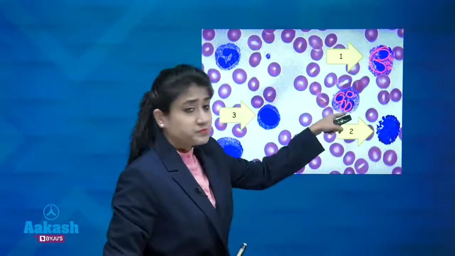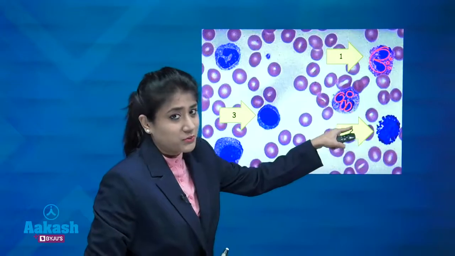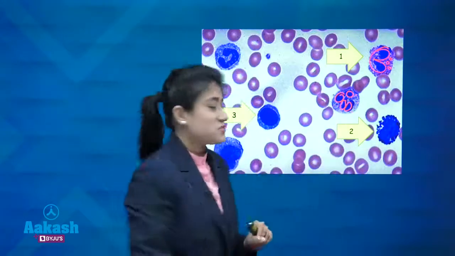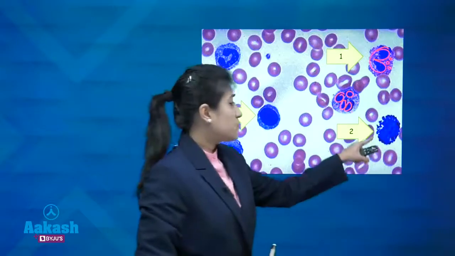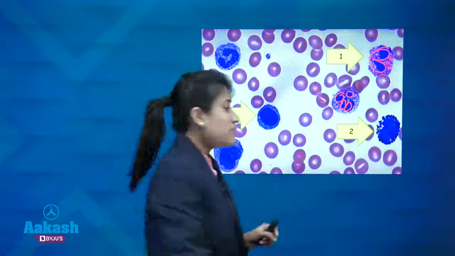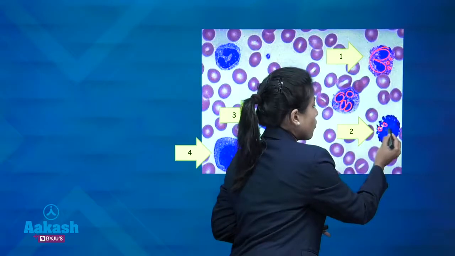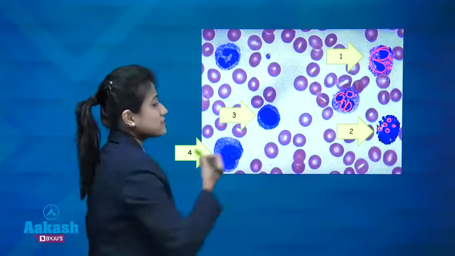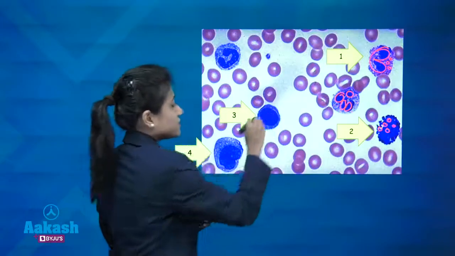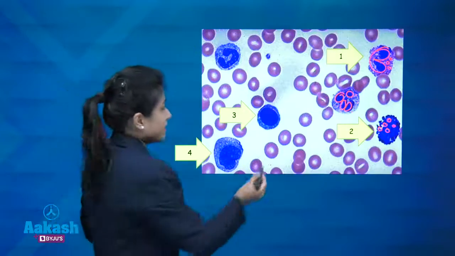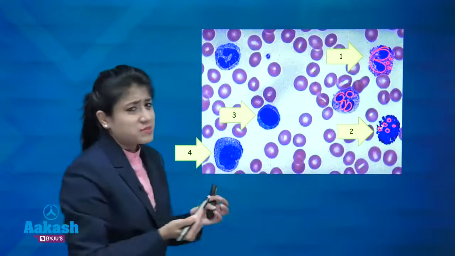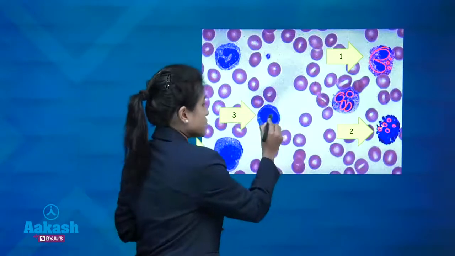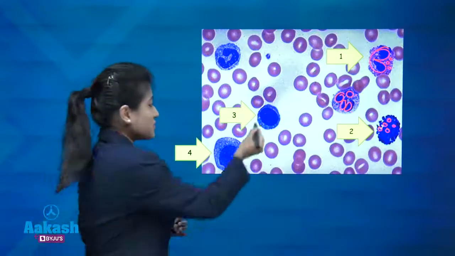These are nuclei, which are lobed nucleus. So this is your neutrophil. What about this cell? This is your basophil. Why? Nucleus is not visible. Here you are seeing only coarse blue color granules. So this is your basophil. What about this cell? This is your lymphocyte, guys. Again this lymphocyte is looking bigger, it's about 2 RBC size. So we can term it as a large lymphocyte, but here we will go with the lymphocyte only.